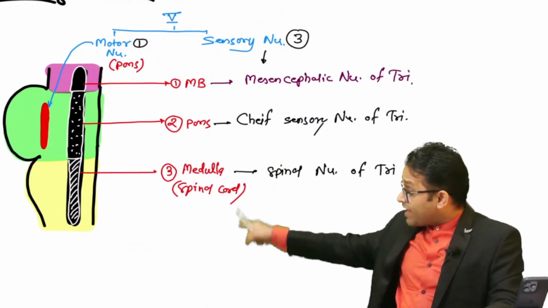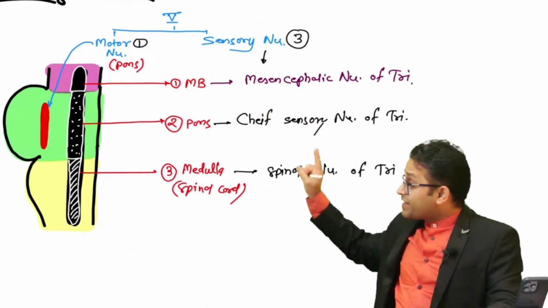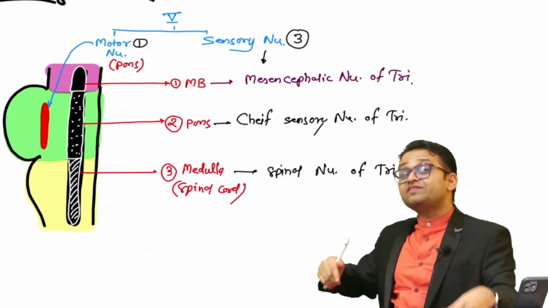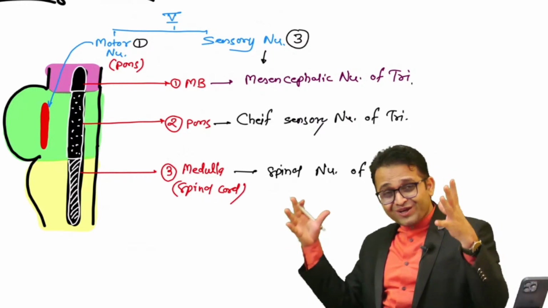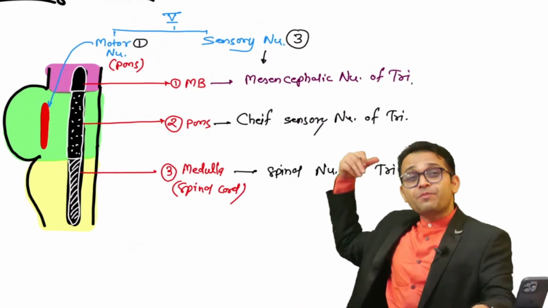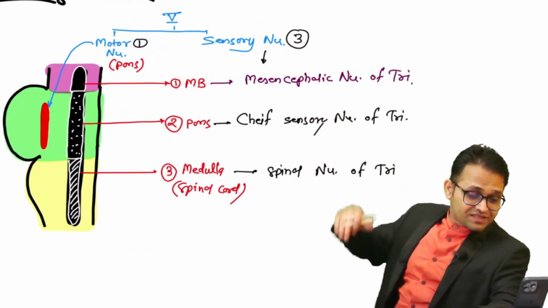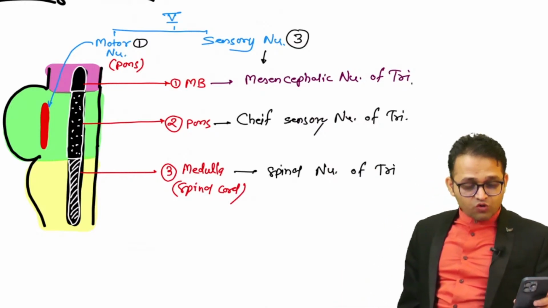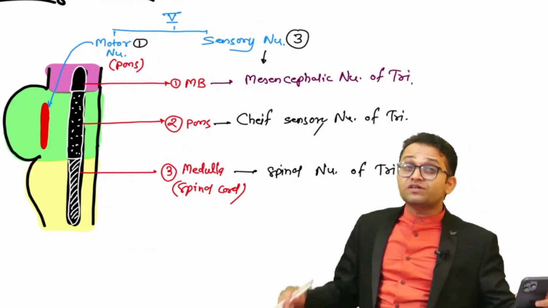So totally you will observe one motor and three sensory nucleus, total four nucleus of the trigeminal nerve, the largest cranial nerve, and the cranial nerve which is having the biggest nucleus, and the cranial nerve with the maximum number of axons, the thickest cranial nerve. सबका मालिक एक है. आपका आंसर क्या है बेटा? Fifth cranial nerve. Agree बेटा? Fine. Okay. So hope you are getting the point. Now try to understand further.